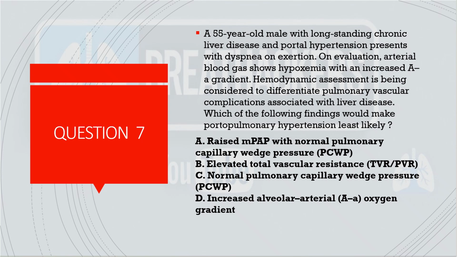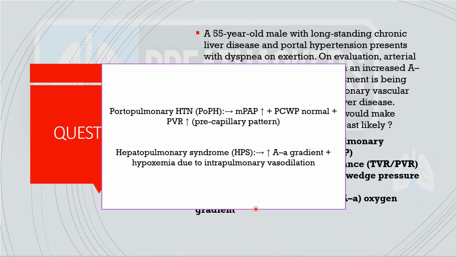So the answer for this question is increased alveolar arterial oxygen gradient. Why so? Because the criteria for diagnosing portopulmonary hypertension is raised MPAP. PCWP is usually normal, and pulmonary vascular resistance or total vascular resistance is usually high. Whereas in hepatopulmonary syndrome, this A-a gradient will be high and there will be hypoxemia due to intrapulmonary vasodilation. So the answer will be A-a gradient, which signifies it to be hepatopulmonary and not portopulmonary hypertension.